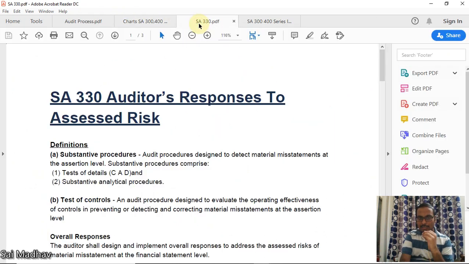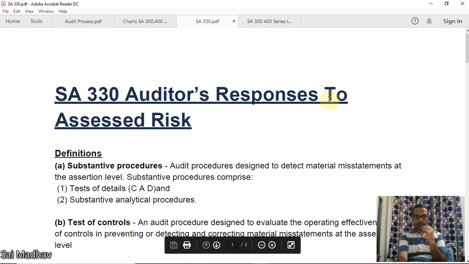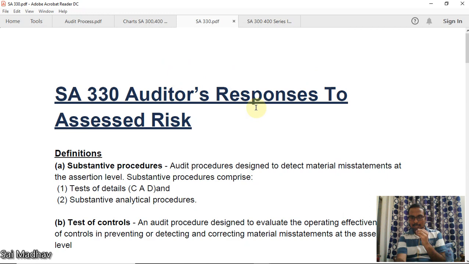Now, for SA 330, we will go to this. SA 330, Auditor's Responses to Assessed Risks. As per SA 315, you have assessed risk. SA 330 is the response to assessed risk. What are your responses now?